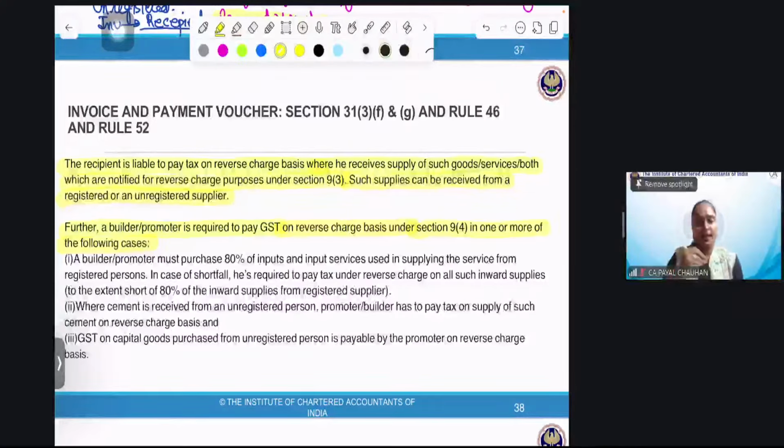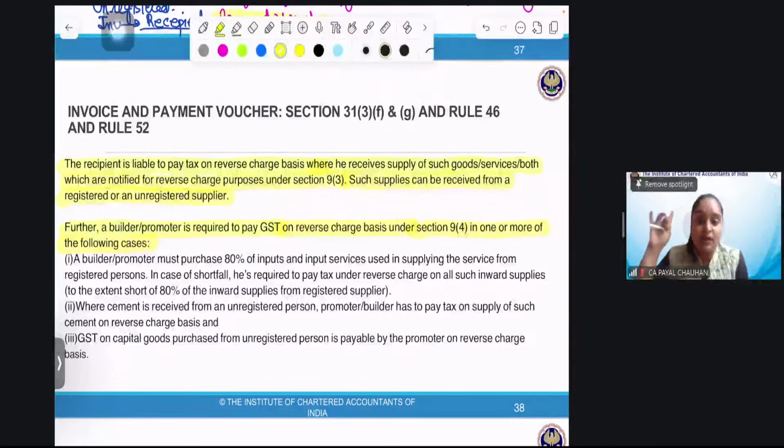I'll explain it like this. For a builder, there is a provision: 80% of their inward supply should be made from registered persons. If it is not made from a registered person, then in that case RCM will be applicable and they have to pay the GST under RCM. And in the case of cement, it has to be from a registered supplier only.